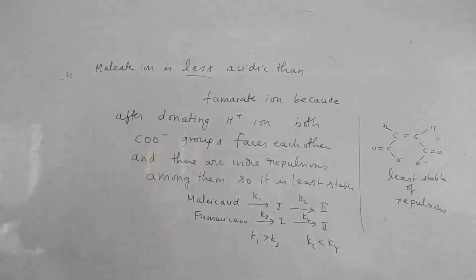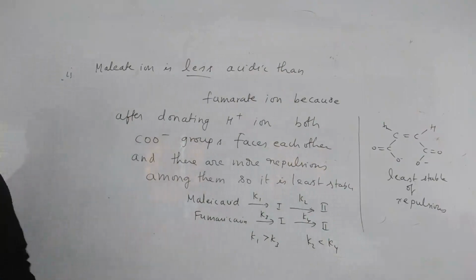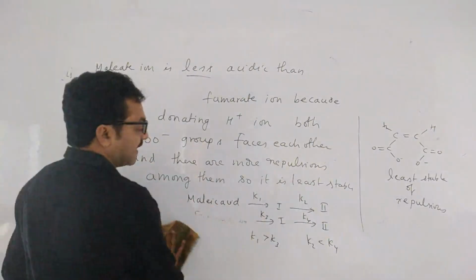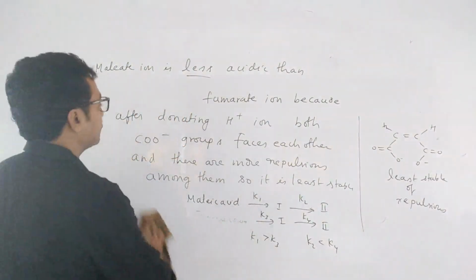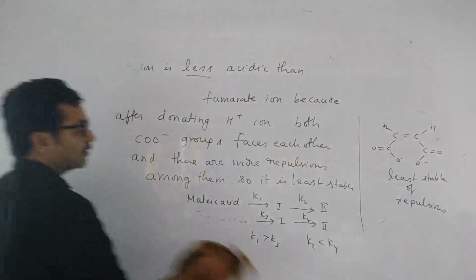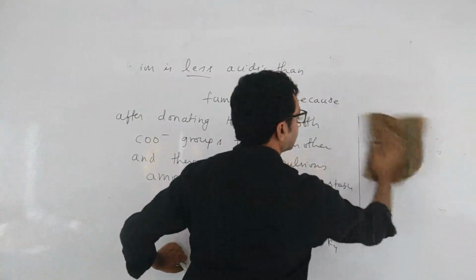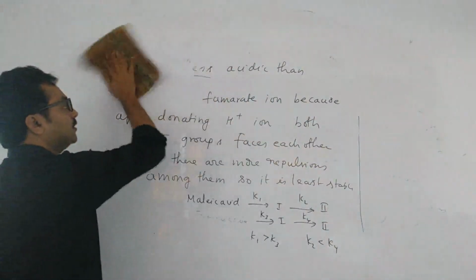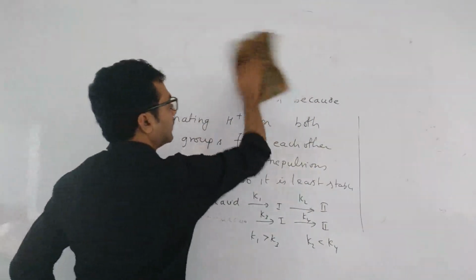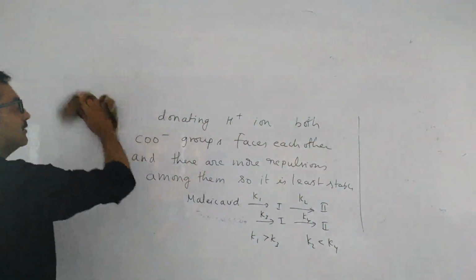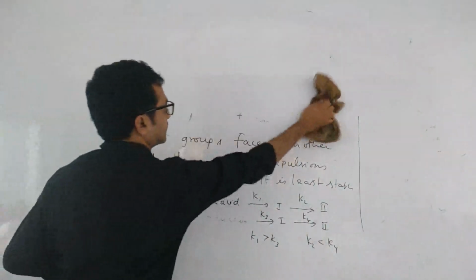Next one. You'll see some basic compounds also. You know how to remember the dicarboxylic acids? And what happens if the dicarboxylic acid length increases?